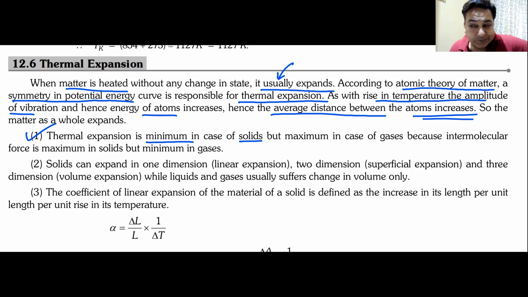Even more than liquids, gases expand more. Why? Because the intermolecular forces that are holding the molecules or the atoms together are minimum in gases and maximum in solids. So thermal expansion is minimum in solids, but maximum in case of gases. We understand this? Anyone must understand this, right?